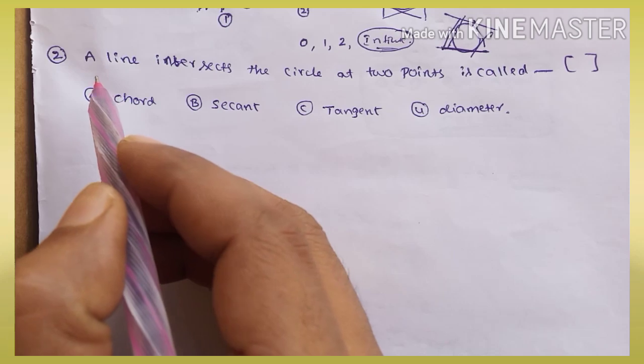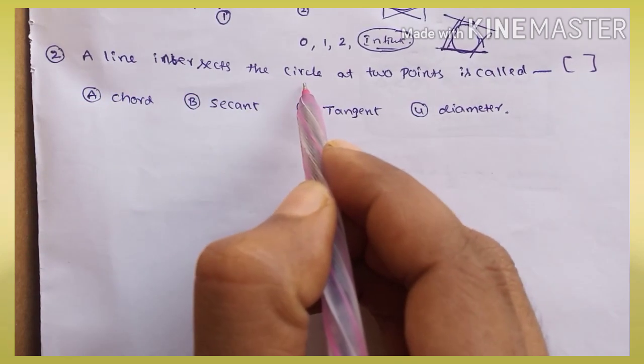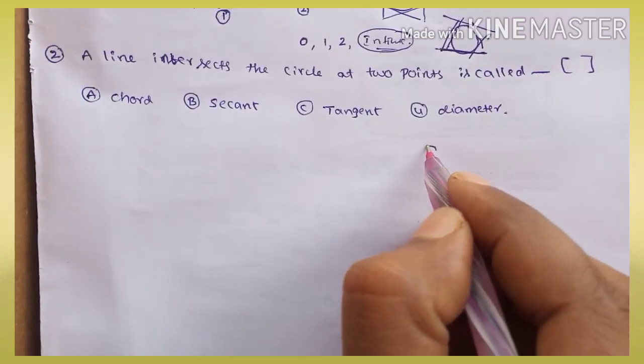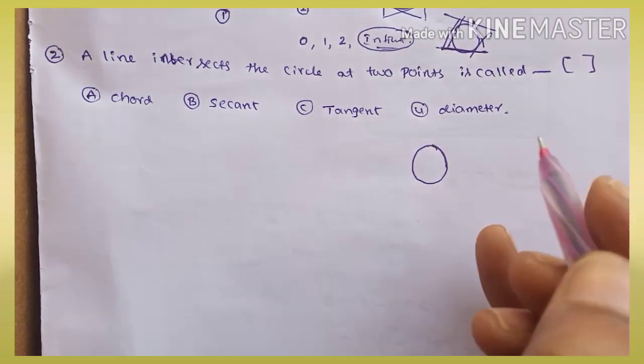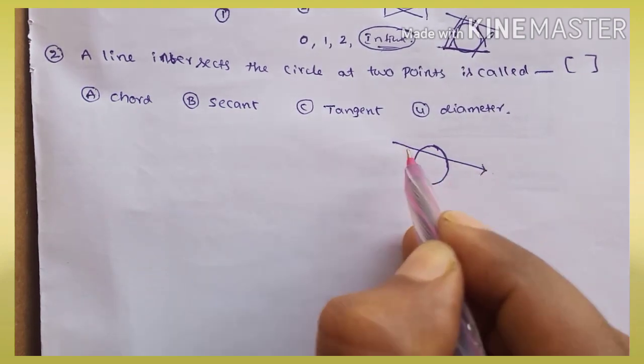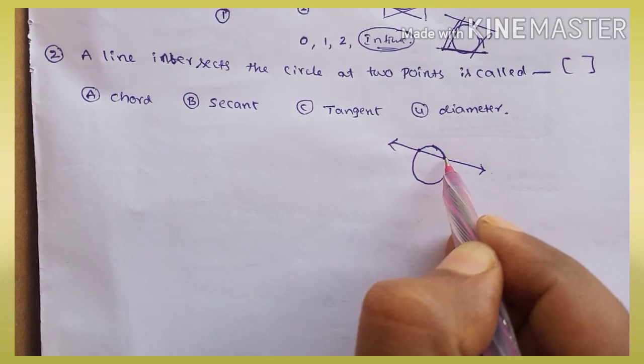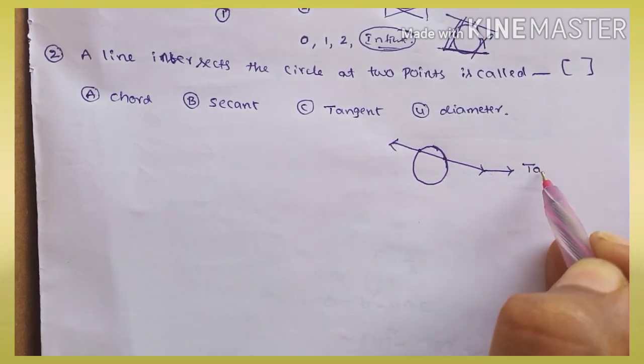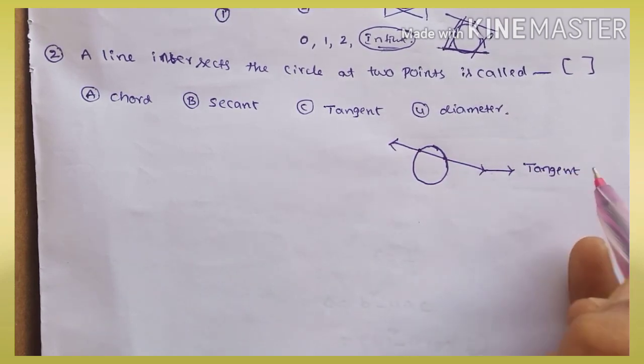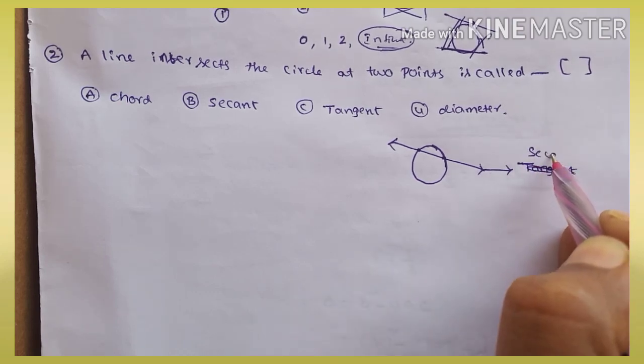Now the second one: a line that intersects the circle at 2 points is called, this is a circle. If a line intersects the circle at 2 points, it is called a secant of the circle.